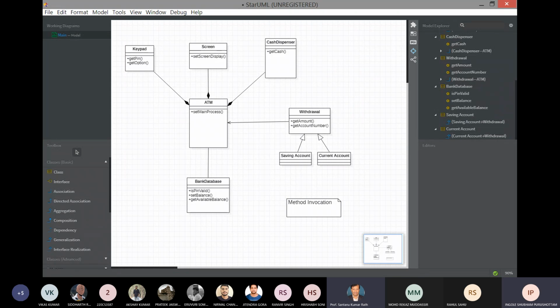There are these other relationships also, dependency with the dotted line. Check this also, I haven't used it. Interface realization is also there. But these are the main ones: composition, aggregation, association, and generalization. These four are the main.